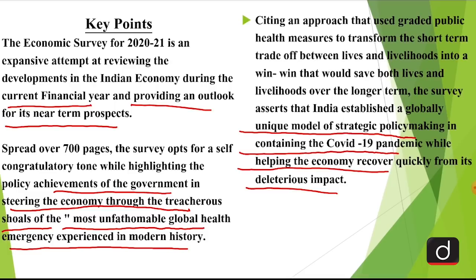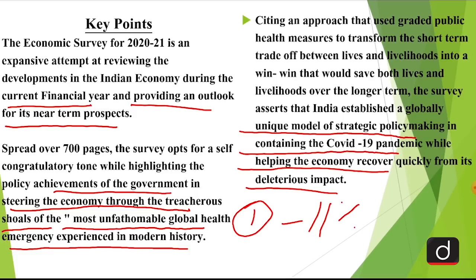it says the survey expects, like I said, that the Indian economy will grow by almost 11% in real terms. In real terms, it has to be understood. If we take this real term figure out of the picture, what we can say is that the actual growth is going to be around 15.4%, but after adjusting for inflation, it is expected that the growth is going to be around 11%. This is close to the growth of 11.5% that was forecasted by IMF.